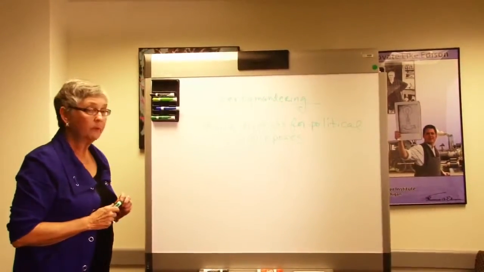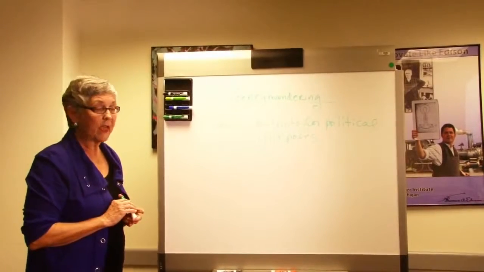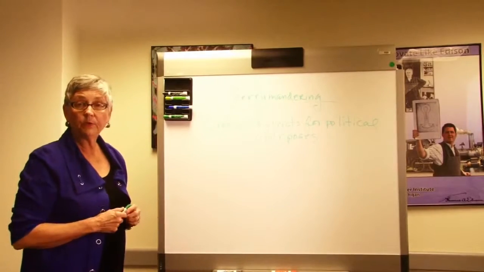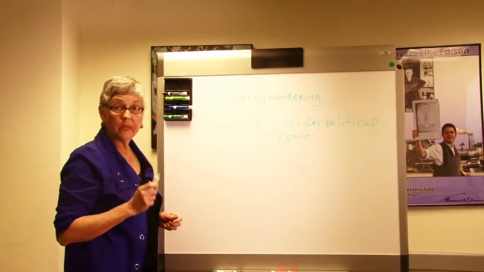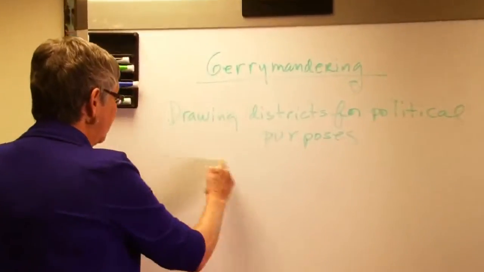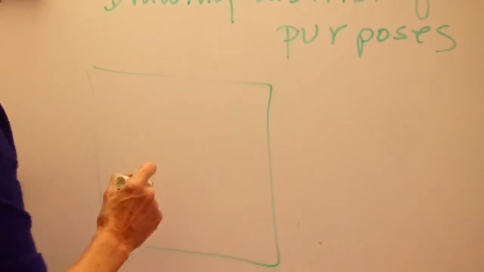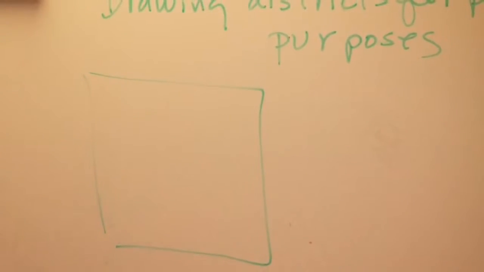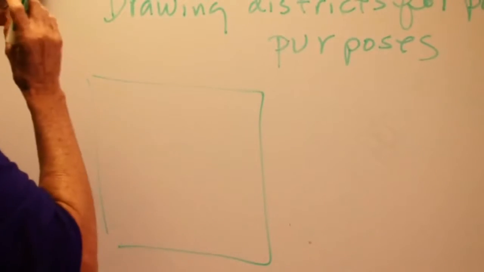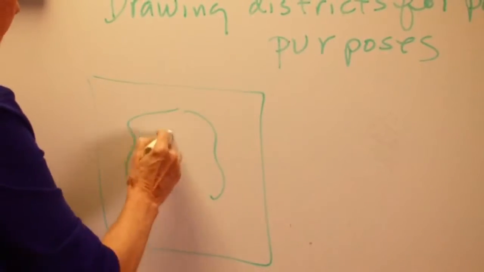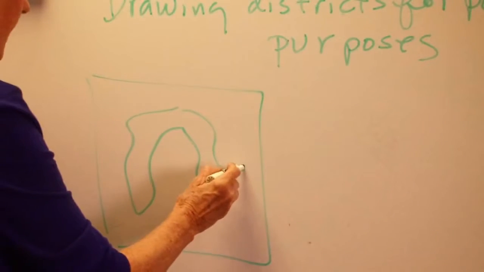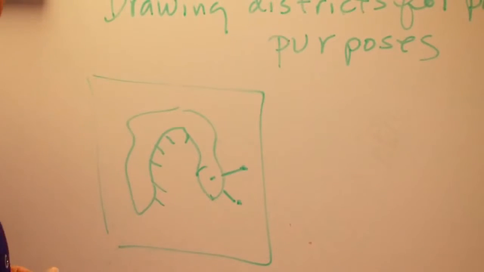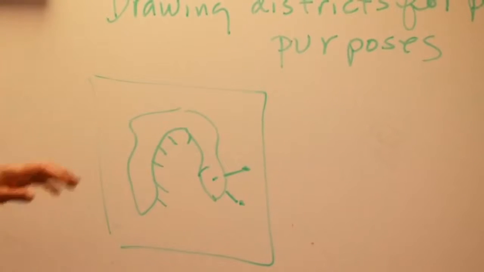There was a district up in Connecticut, I think it was, just after the writing of the Constitution, and they were electing members to Congress. That state legislature had to draw districts. One of the districts that was drawn for political purposes, to try to get people to elect a particular political party, was a very strange looking district. And somebody, when they saw the configuration of the district, said, you know what, that looks like a salamander.